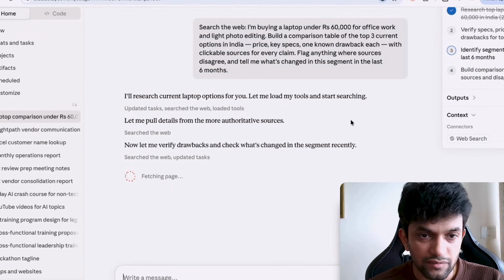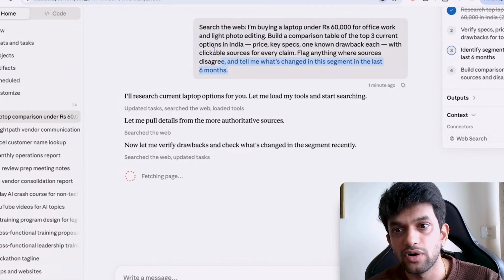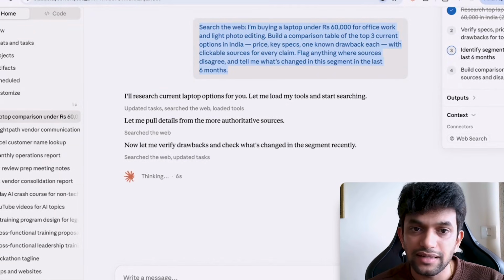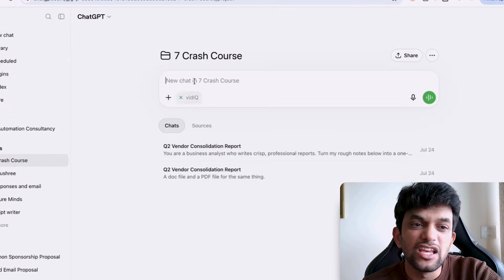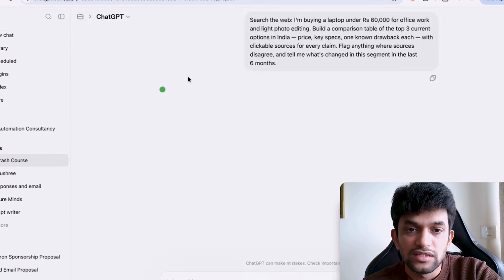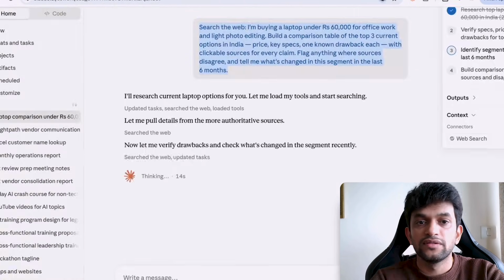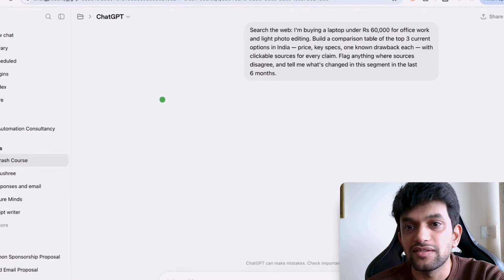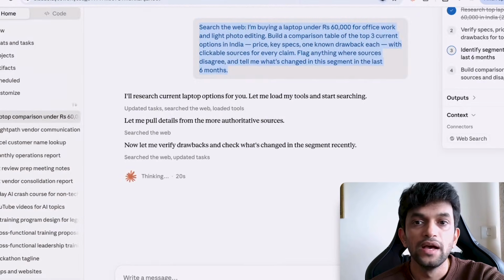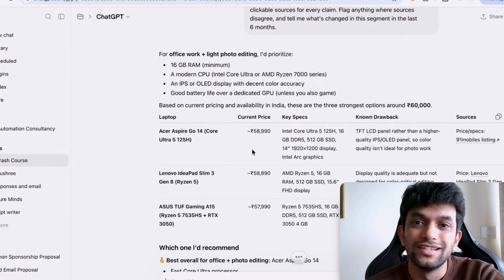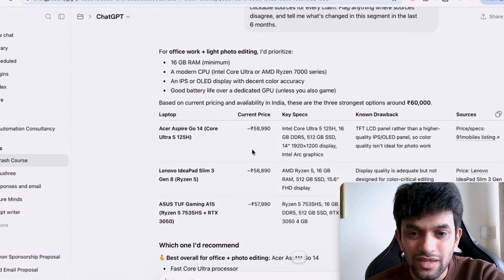Okay, perfect. Let us see, the laptop comparison is still working. Can you see? Guys, I can give the same prompt to ChatGPT also. ChatGPT will give me a faster answer. If you can see, 7 days crash course, I'll put this. See, it will give me a faster answer as compared to Claude, which is still thinking. Is thinking good or bad? Let me know in the comments. See, it is still thinking.